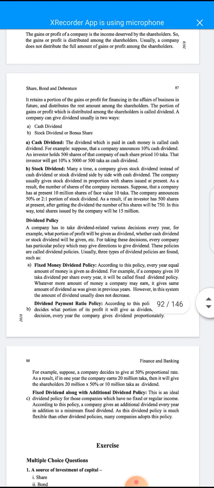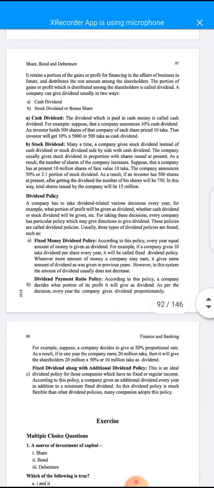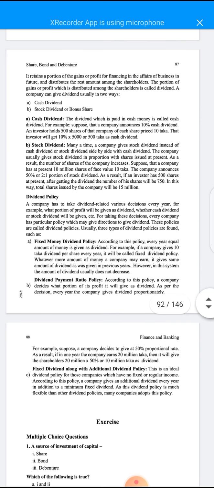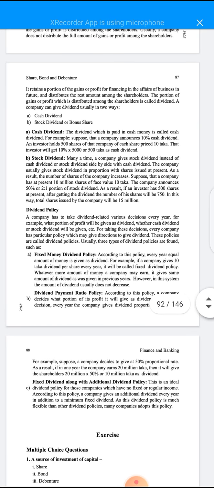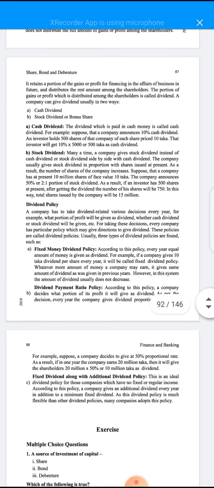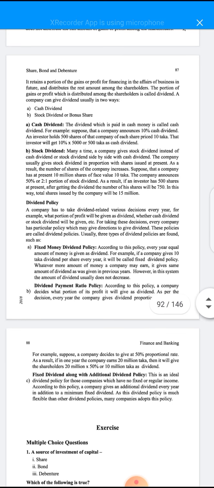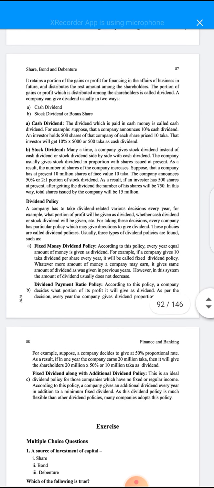Then another important topic is stock dividend. Student, this is a very important topic. Stock dividend is not cash money; it is not liquid. It is the alternative process that financial managers apply to give the dividend to the shareholders.